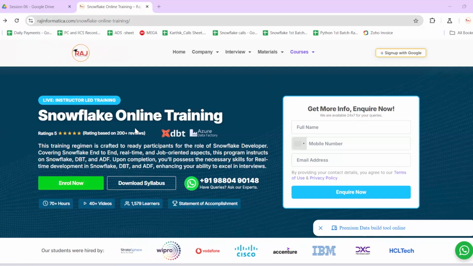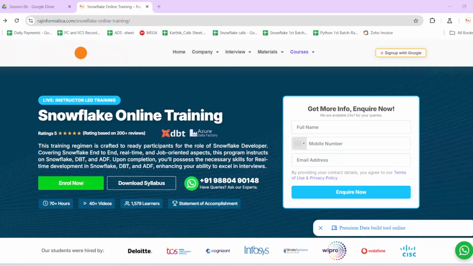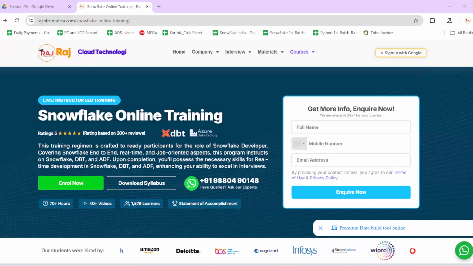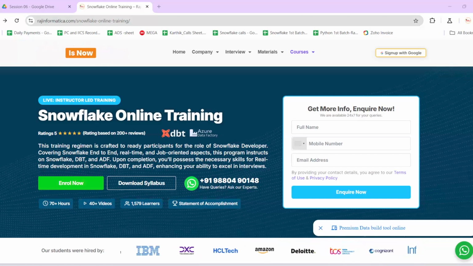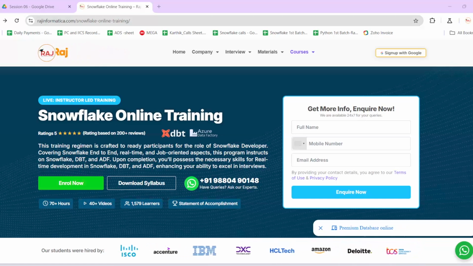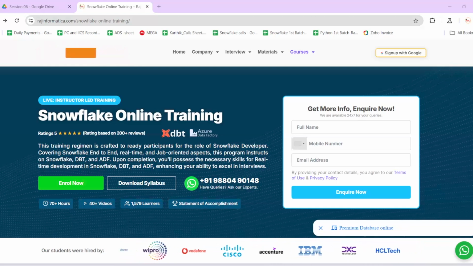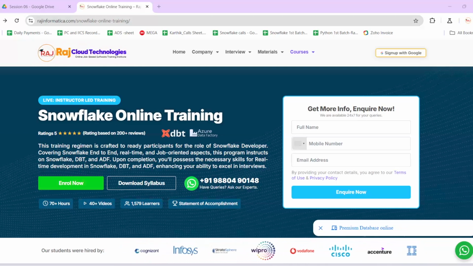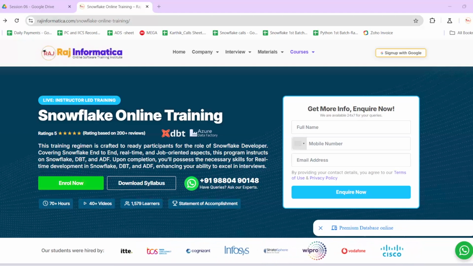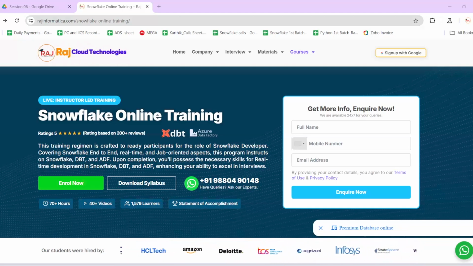Snowflake to DBT, your profile will be shortlisted. All these combination projects are there, and you will be shortlisted. It is a benefit to you. You need not think much about this. If any migrations happen, Informatica to Snowflake, generally people will choose your profile because you know Snowflake and you know Informatica. You can handle this process. In such cases, your profile is really very important for the market. Thank you.